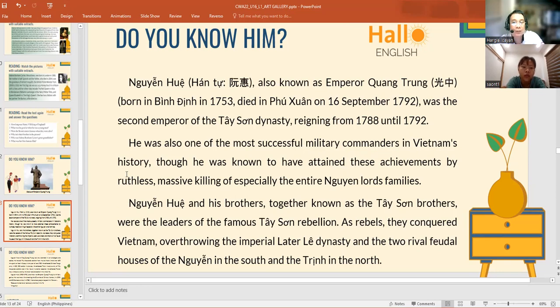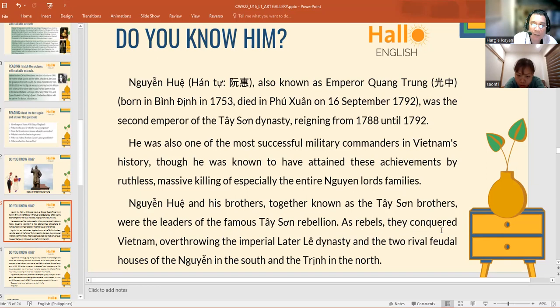He is known to have attained these achievements by ruthless, massive killing, especially of the entire Nguyễn lords' families. Nguyễn Huệ and his brothers, together known as the Tây Sơn brothers, were the leaders of the famous Tây Sơn rebellion. They were rebels.